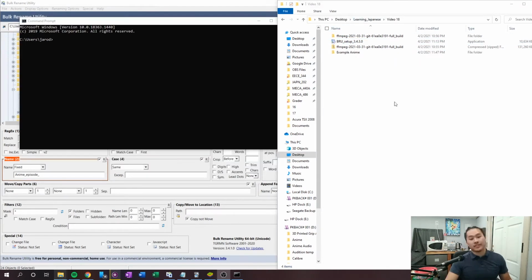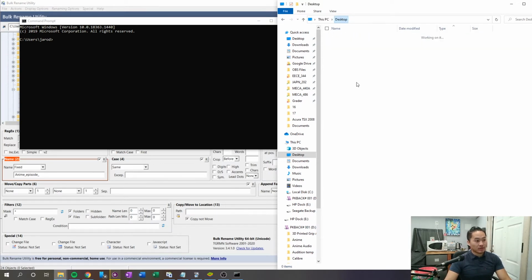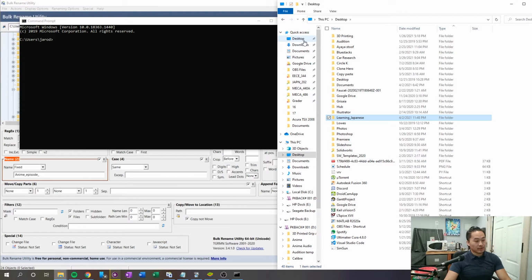I want to make life easier for those of you that don't know how to work the command prompt. So what you want to do is find the folder that you have your example content in, and put it on your desktop. So go ahead and go to the desktop on the left corner. You can go to Quick Access, and then you just want to paste that folder onto the desktop.